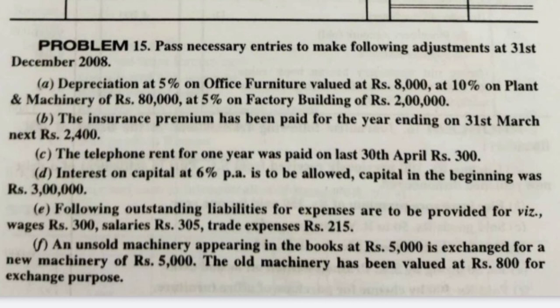Credit all incomes and gains, that's why profit on sale of old machinery 4200 is on the credit side.